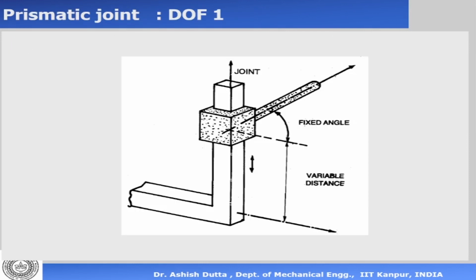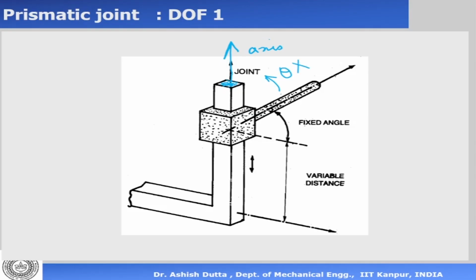Now, with this, let's move on to the concept of joints. The first kind of joint is a prismatic joint. What does the prismatic joint look like? A prismatic joint has a rectangular or a square cross section, and there is a rectangular or a square cross section which is fitted onto it. So this part, which is mounted onto this joint, also has a rectangular or a square cross section. As you can see, this is called the axis of the joint. Now, because this is a rectangle or a square mounted on another rectangle or square, this cannot rotate about that direction.